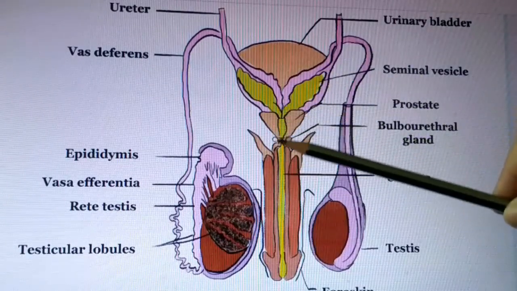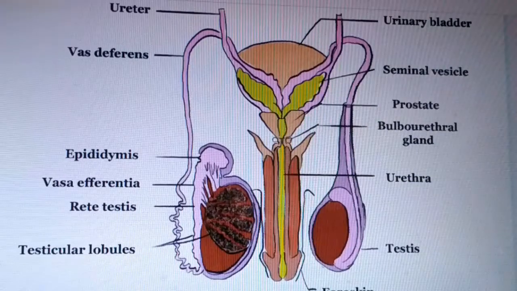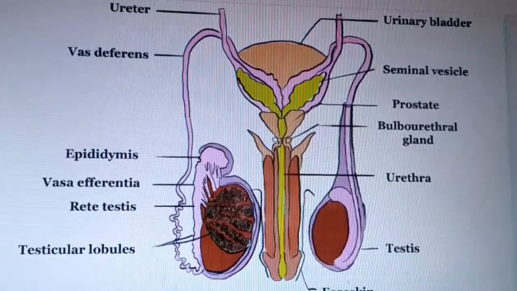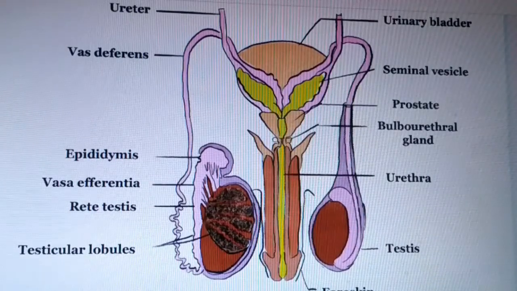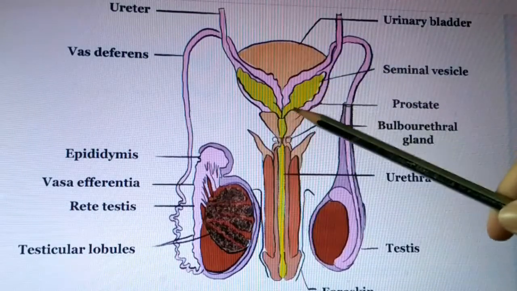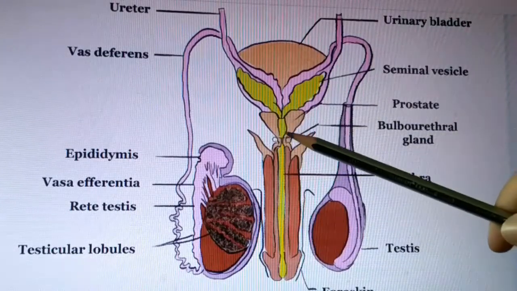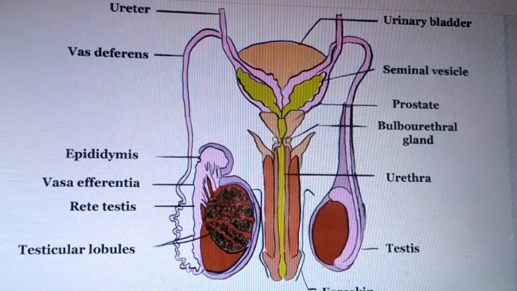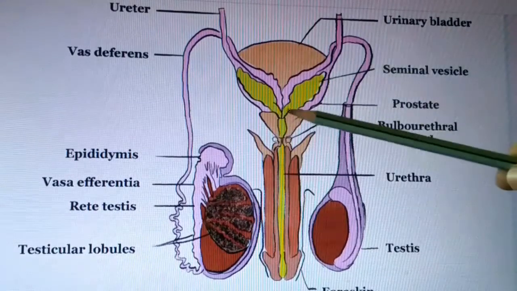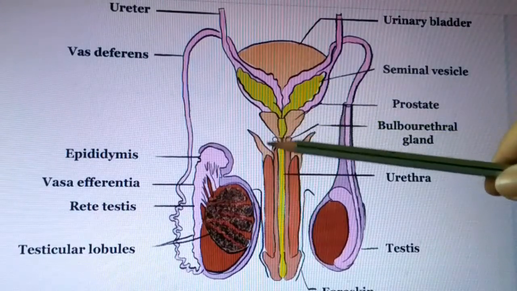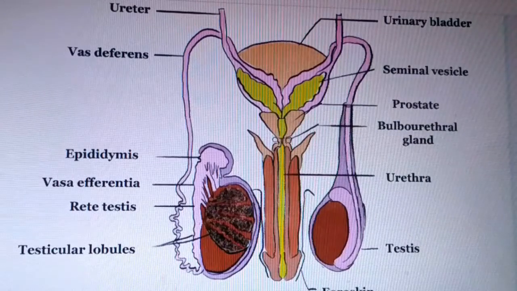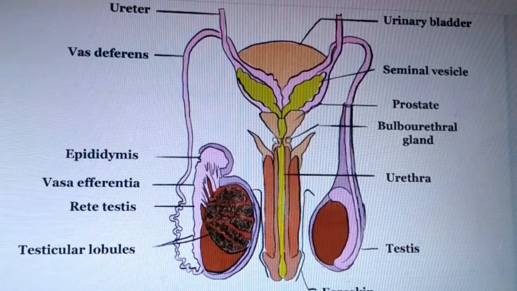It comes to the ejaculatory duct. Here, this is the ejaculatory duct, generally 2 centimeters long, which aids in the emission of seminal fluid. Seminal fluid derived here then comes to the ejaculatory duct. After that, prostate gland. This area is prostate gland. It contributes an alkaline component to the seminal fluid for sperm motility.